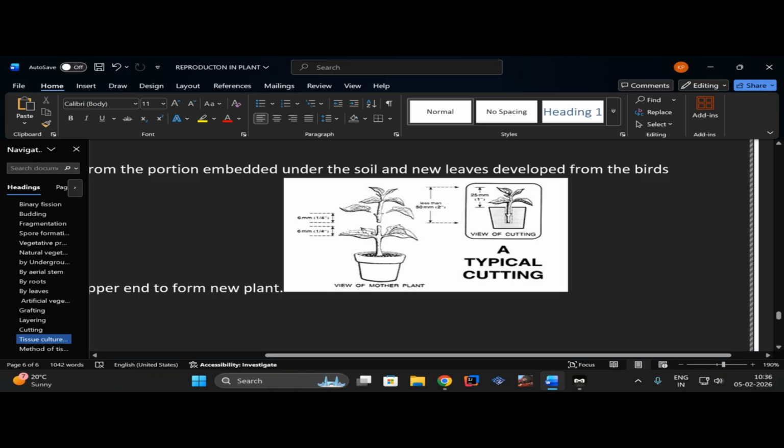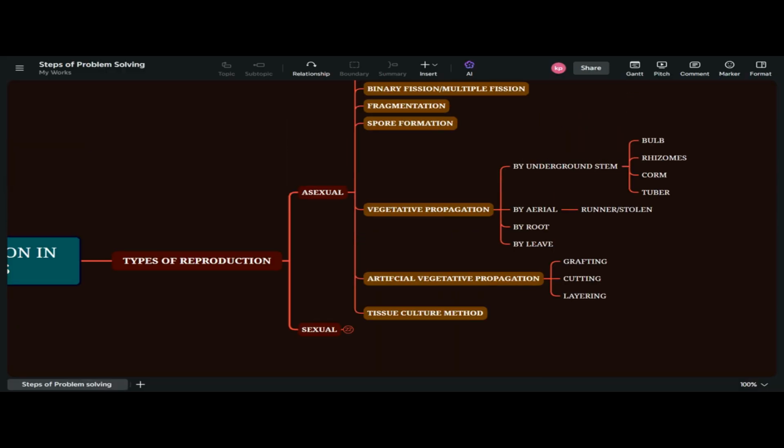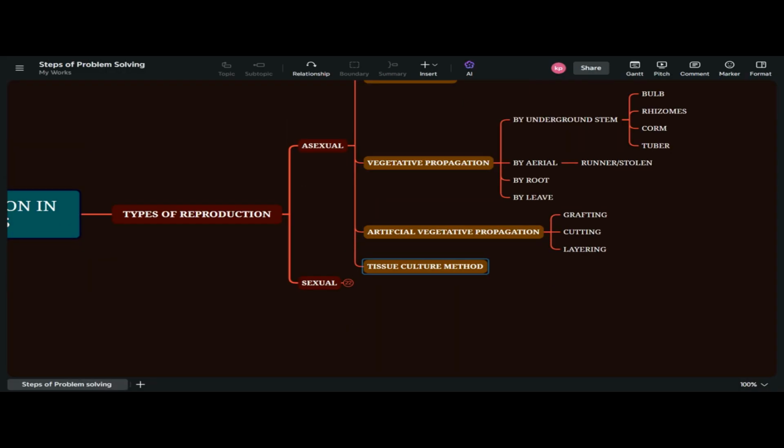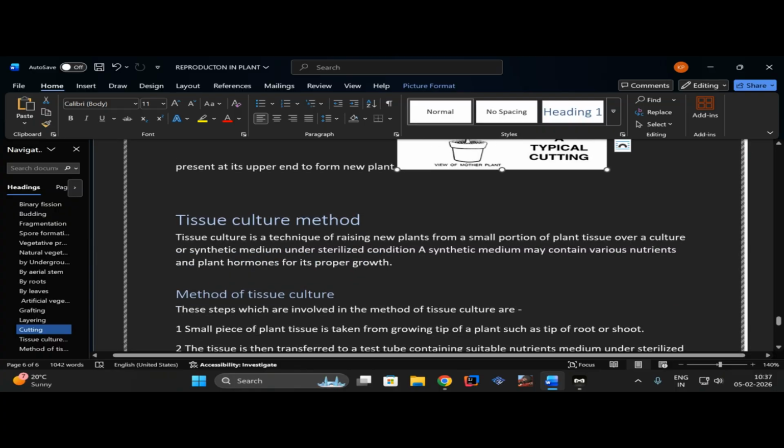You can just cut off the healthy shoot which is bearing the bud and plant it into a new pot. After a few days or months, when you are giving water, soil and all the nutrition that it needs, you will see the stem which you have planted inside will start to bear roots, which will help in the growth of the plant. So here we are done with the artificial vegetative propagation, and the last part of this video is tissue culture. Not the least but the most important.